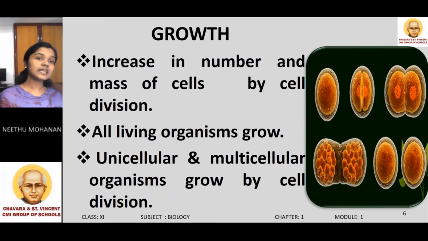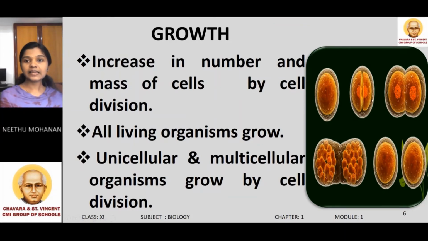Let's discuss each of these properties one by one. Growth is the first property of a living organism, and growth can be defined as increase in number and mass of cell by cell division. So all living organisms grow by the process of cell division. Cell division is the process by which a parent cell divides into 2 daughter cells.